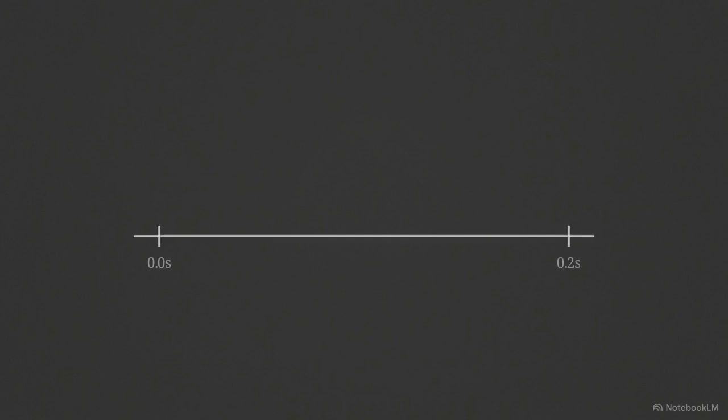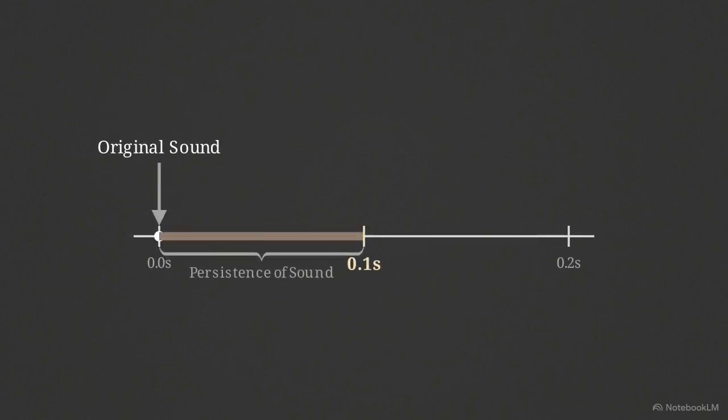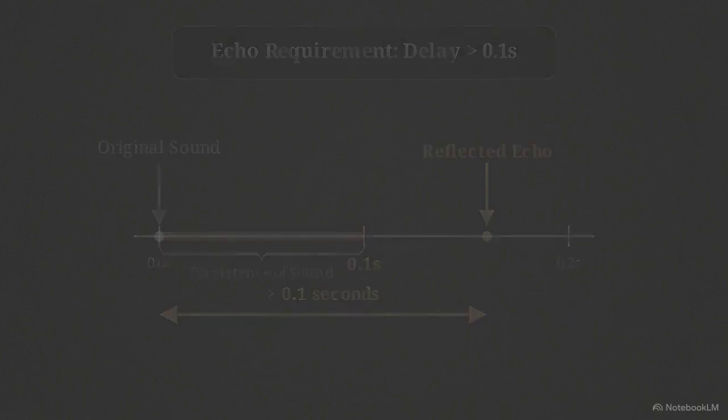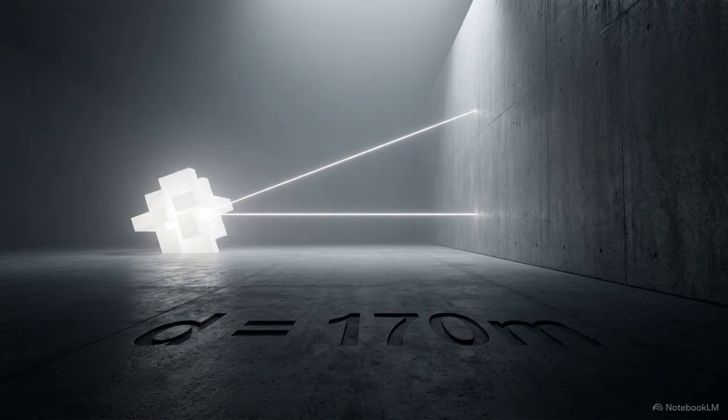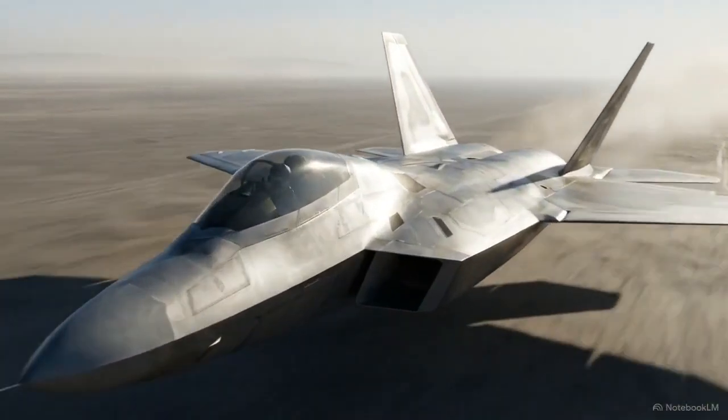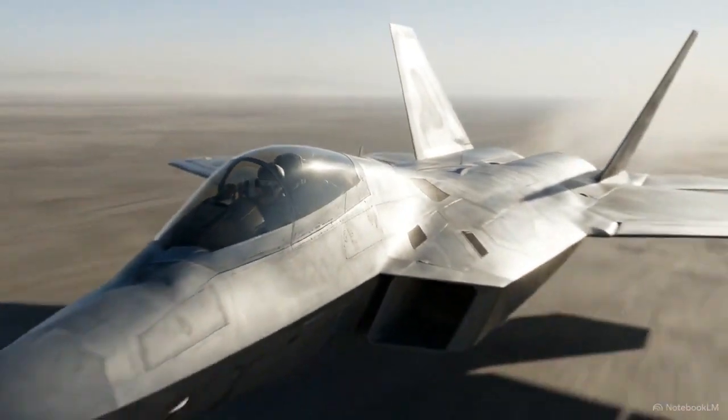The human brain retains a sound for about 1/10 of a second, meaning there must be at least a 0.1 second delay between the original event and the reflected wave for us to perceive them separately. A distinct echo is a direct measurement of distance, mathematical proof of the wave's physical journey across the environment and back.